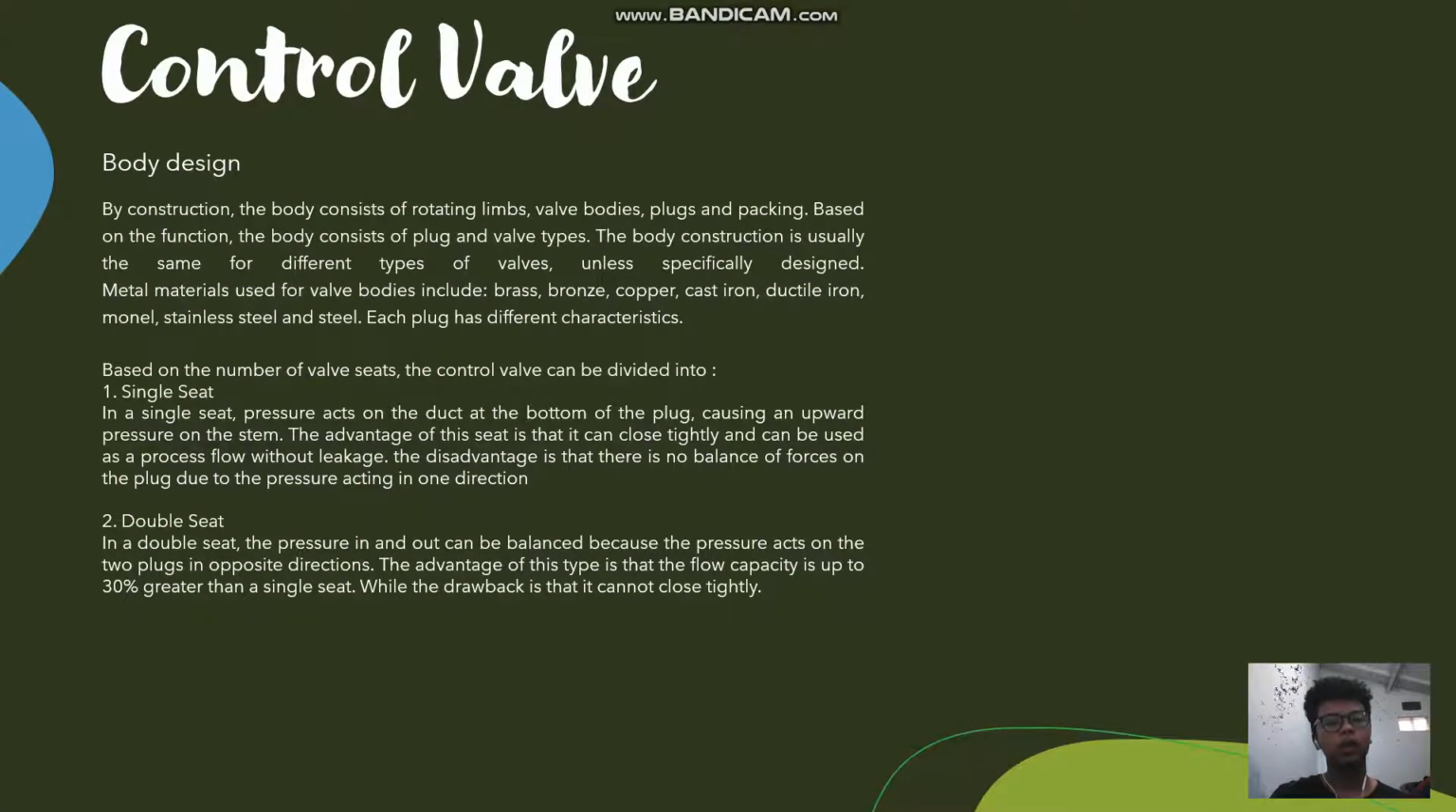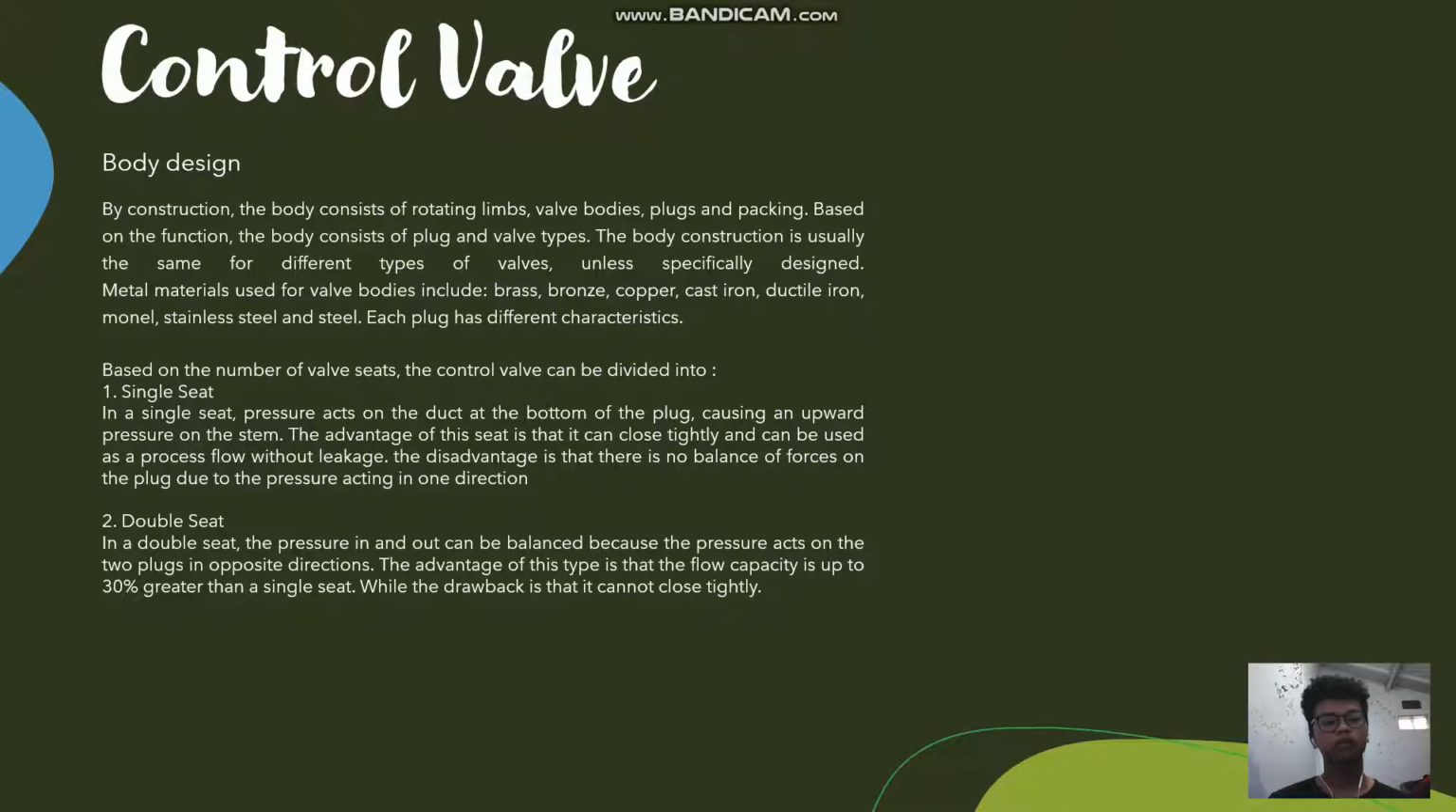Body design. By construction, the body consists of routing limbs, valve body, plugs, and packing. Based on the function, the body consists of plug and valve types. The body construction is usually the same for different types of valves, unless specifically designed. Metal materials used for valve bodies include brass, bronze, copper, cast iron, ductile iron, monel, stainless steel, and steel. Each plug has different characteristics.